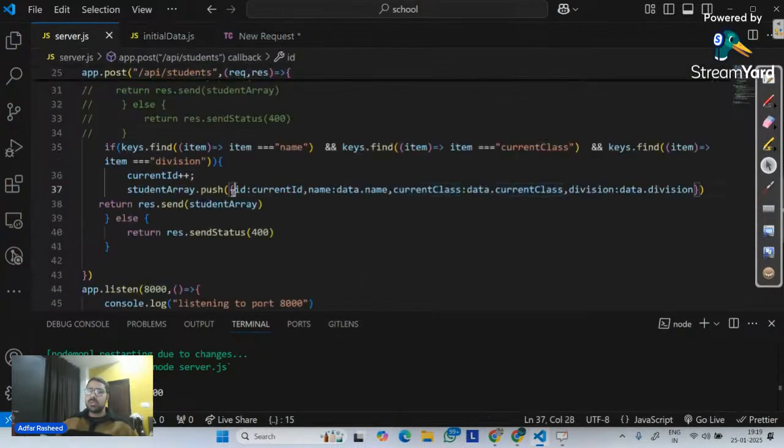Am I clear with post? Give me a quick confirmation in the chat. Quick confirmation. Quickly. Done, everyone? So is there anyone who is facing some issues with this? I think this should be very clear, right? This should be very clear.